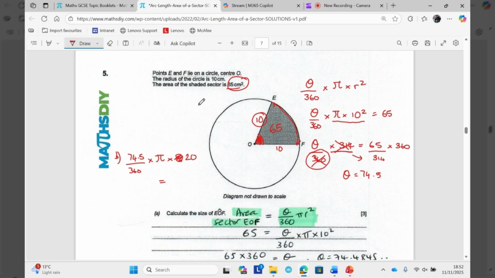Okay, so just be able to do arcs and sectors, hopefully forwards and backwards.